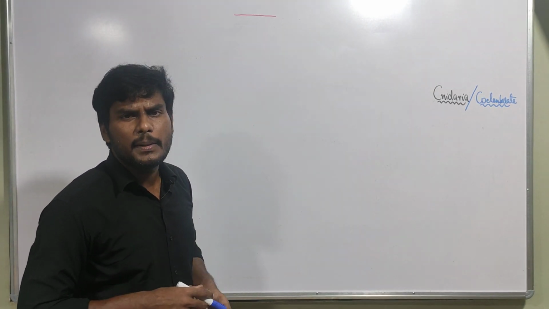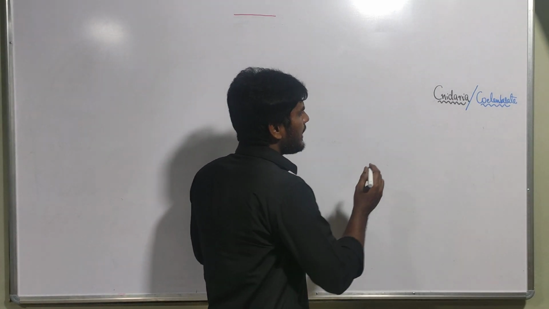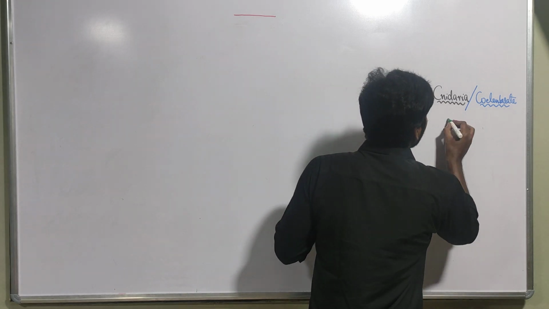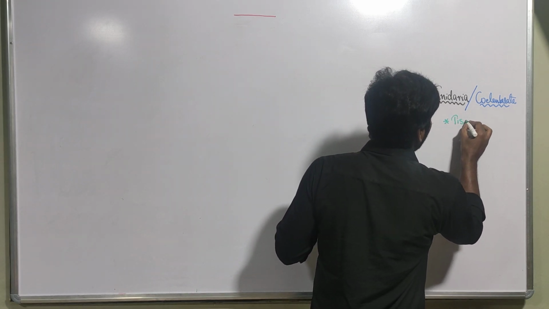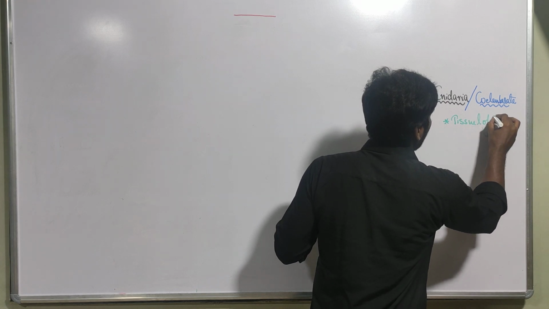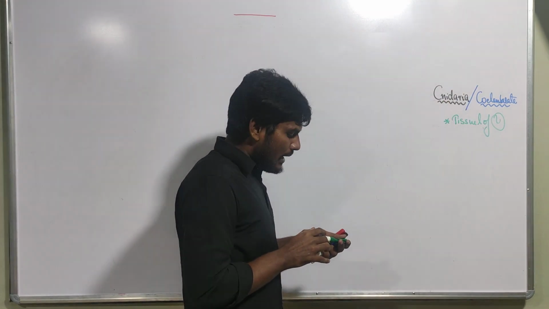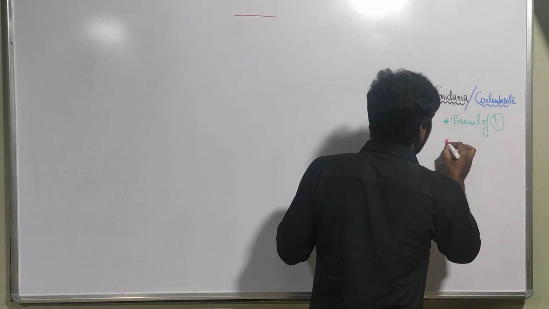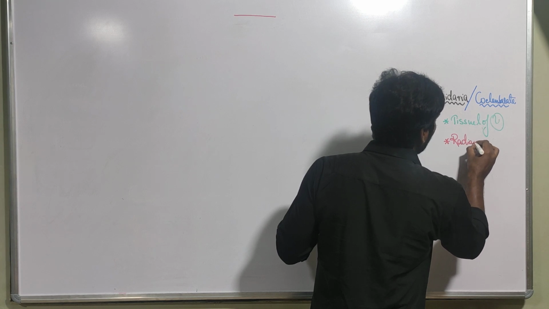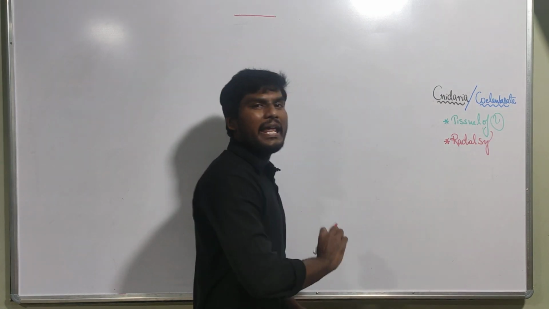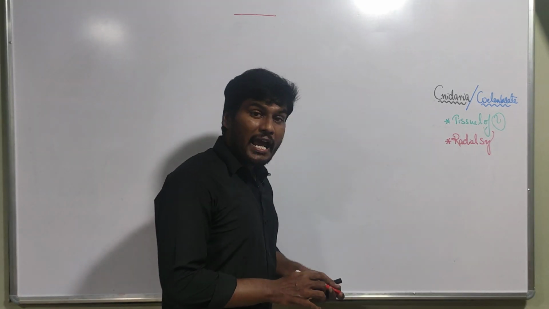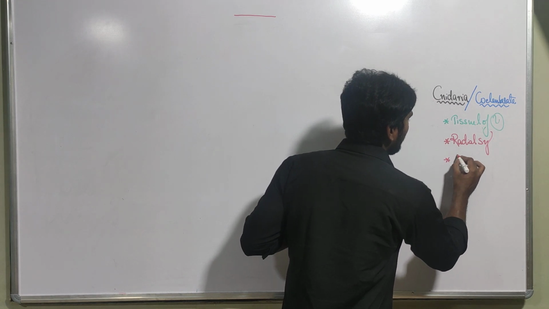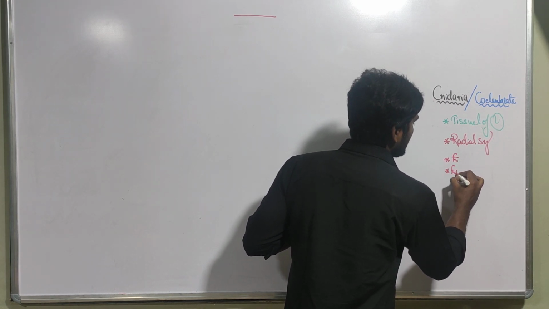You have to remember the common points that I taught. Cnidarians exhibit which level of organization? Yes, they exhibit the tissue level of organization. And they show what type of symmetry? Yes, they show radial symmetry, which can be divided into two equal halves in any plane. They have two germinal layers during the embryonic stage. What are the two germinal layers? The outer one is ectoderm and the inner one is endoderm.